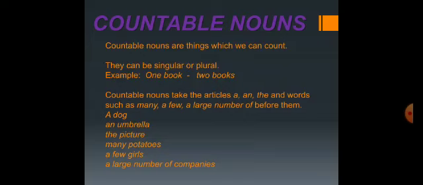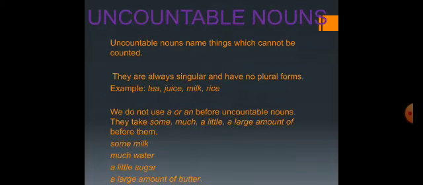Now let's study about uncountable nouns. Uncountable nouns name things which cannot be counted. So all the nouns which we cannot count in terms of numbers are known as uncountable nouns. They are always singular and have no plural forms. For example, tea, juice, milk, rice. Now here, for example, we have taken tea. So we cannot say 1 tea, I want 1 tea, or I want 1 sugar or 2 rice. We cannot count them in numbers.